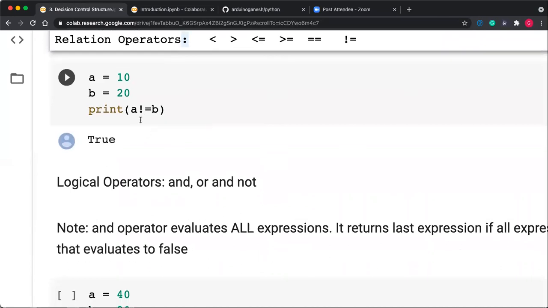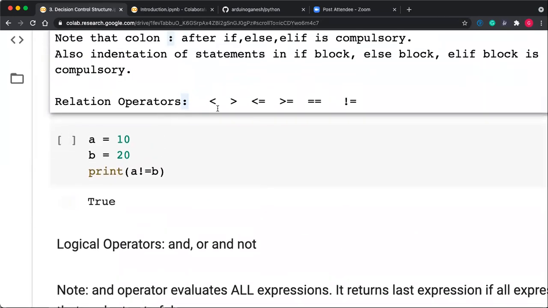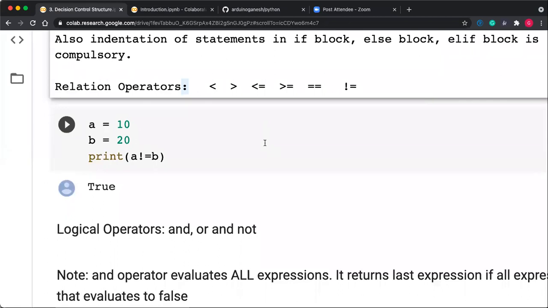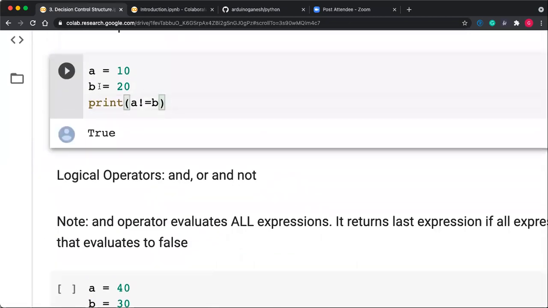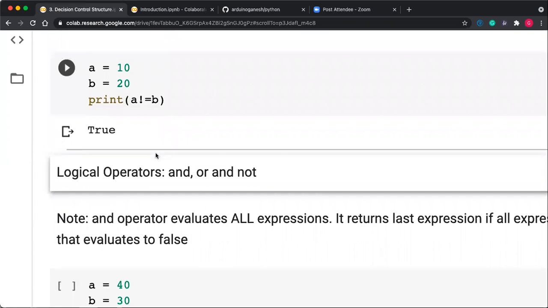So logical operator, we already know: less than, greater than, not logical, relational operator. Relational operators: less than, greater than, less than or equal to, greater than or equal to, equal to and not equal to. It is very similar to other programming languages, only six relational operators which give the relation between two variables. So here a equal to 10, b equal to 20, a not equal to b, the condition is true because a is 10 and b is 20.